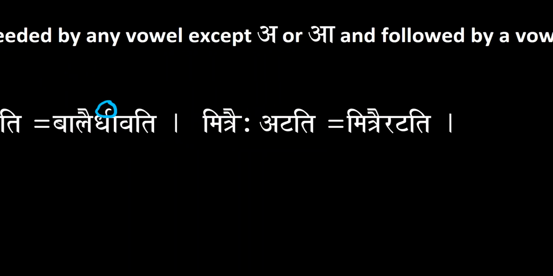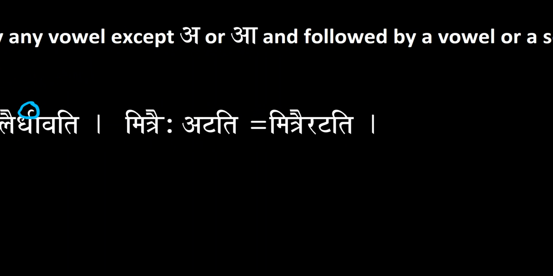In the next example, we have mitraih artati. So the Visarga is preceded again by any vowel except a or a. In this example, again, we have an aih, and we have an I. The Visarga is preceded by an I, and it is followed by a vowel or a soft consonant. So here it's followed by a vowel. So that Visarga here is going to turn into